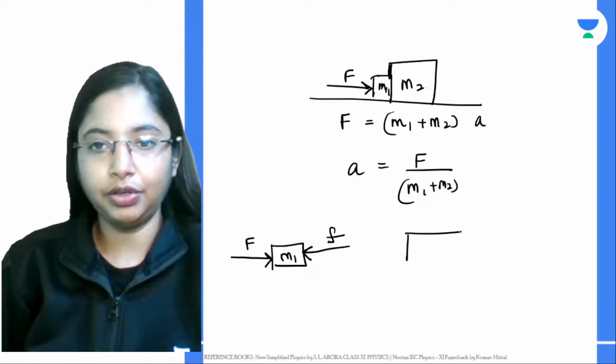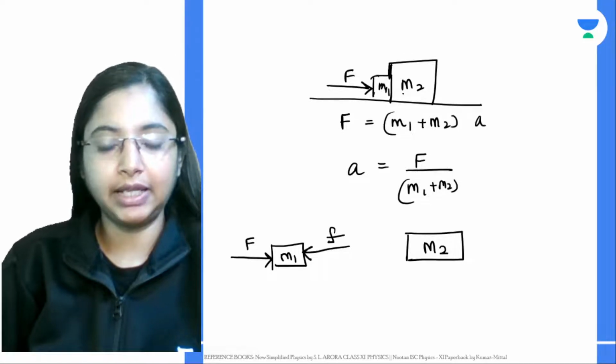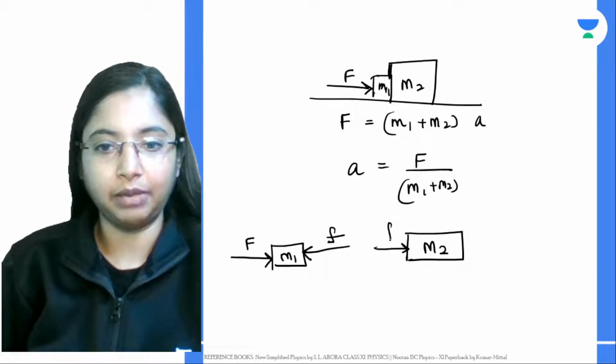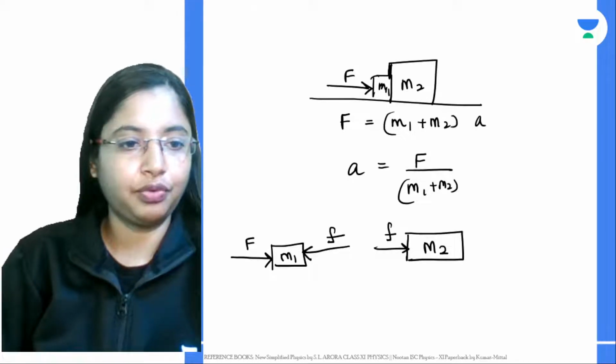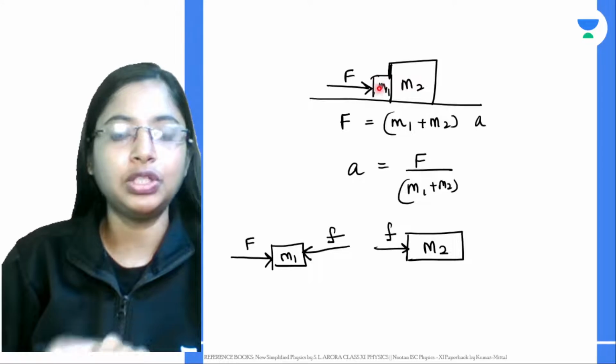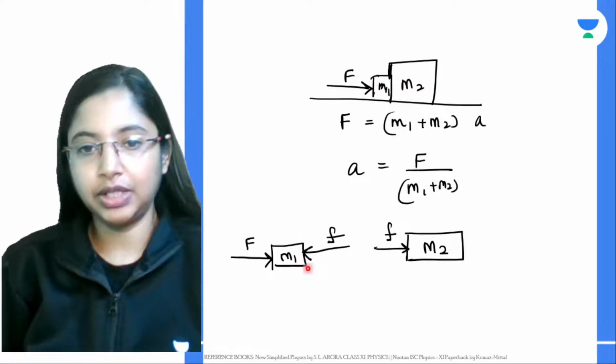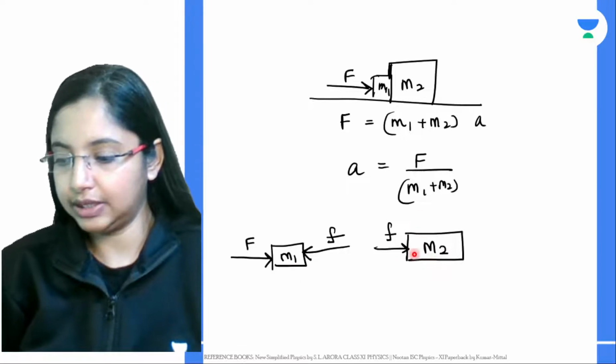If you take M2, there will be a force acting from M1 to M2, that will again be F. Whatever is the force that M1 pushes M2 with, the same amount of force, M2 will push M1 as well. So these are the two forces acting on this particular system over here.